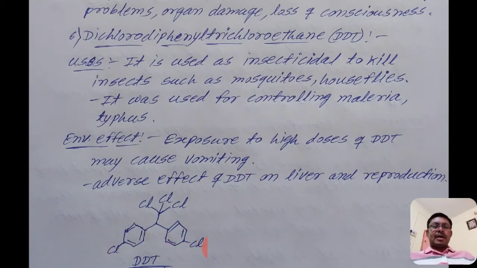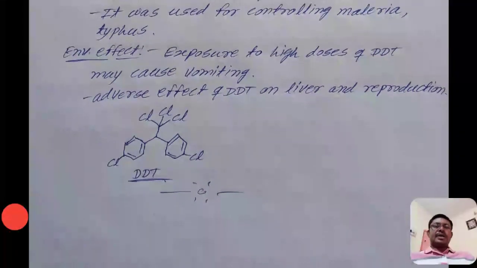So it has dichloro, one here and one here, and diphenyl, one phenyl ring here and one here. Then trichloro, 1 2 3 trichloro, on the ethane. So it is dichloro-diphenyl trichloroethane, the structure of DDT.